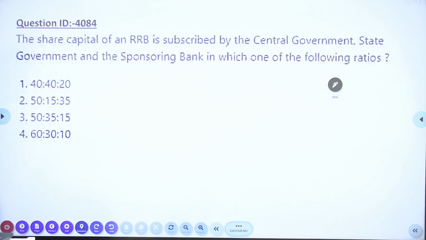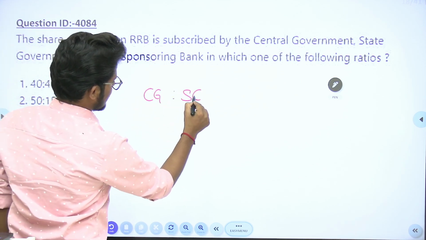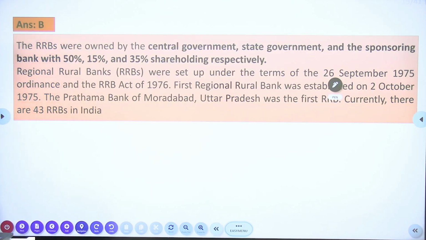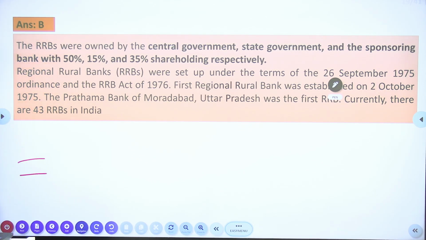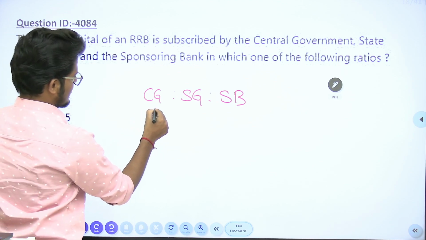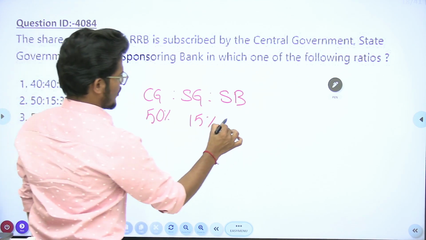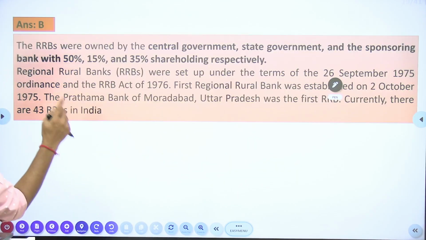Next, the share capital of RRB is subscribed by the central government, the state government and the sponsoring bank. They are asking the ratio. Central government to state government to sponsor bank. Generally, to form an RRB, this combination has to work: central, state and sponsor, 50, 15, 35. So 50% by the central government and 15% by the state government. The sponsor bank will be contributing 35%.